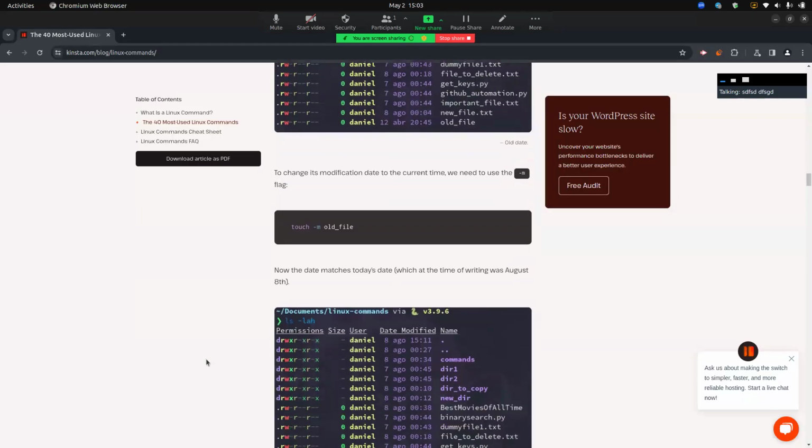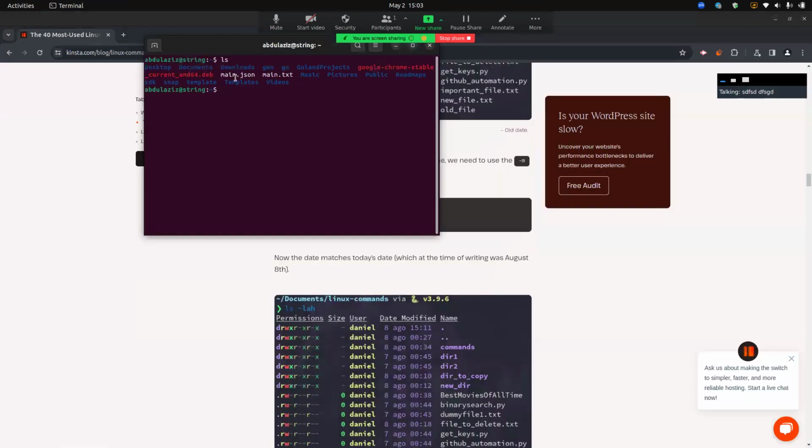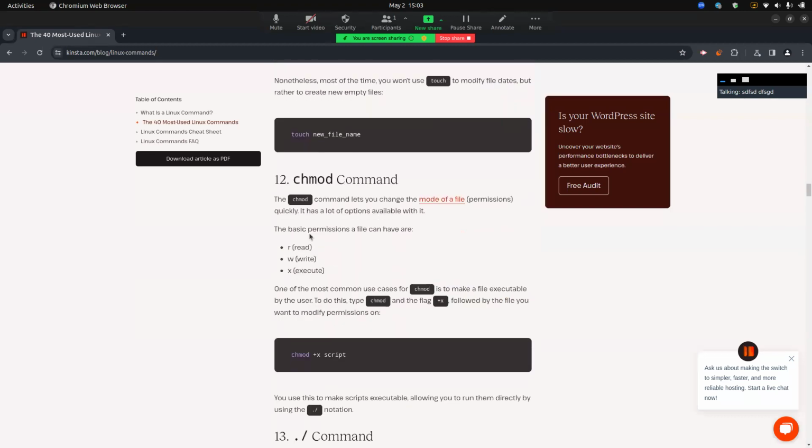So the next, touch can also be used for creating a new text file or new file, for example, touch main JSON. And here, as you can see, main JSON.